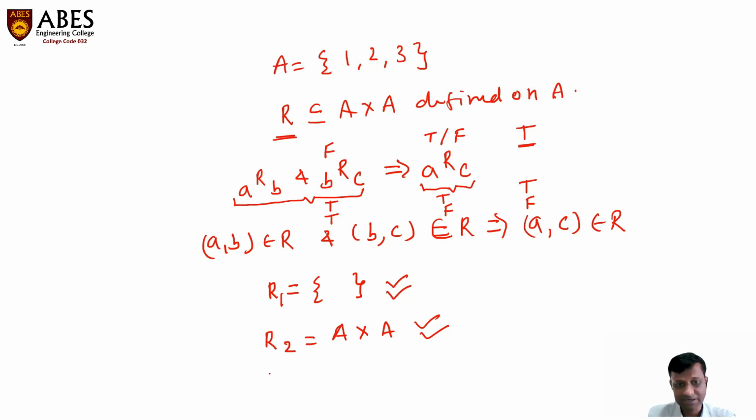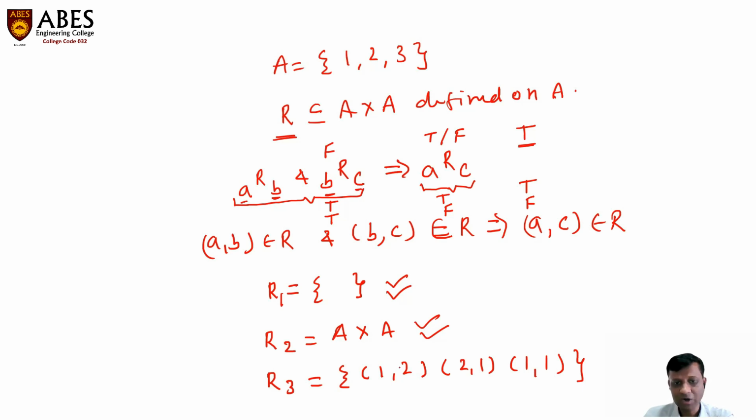Let me try another example, say R3, a relation which contains the ordered pairs 1 comma 2, 2 comma 1, and 1 comma 1. Now check whether this relation is transitive or not. Remember this condition: A comma B, we have to search for B. If B is present, then we have to check whether A comma C is present.